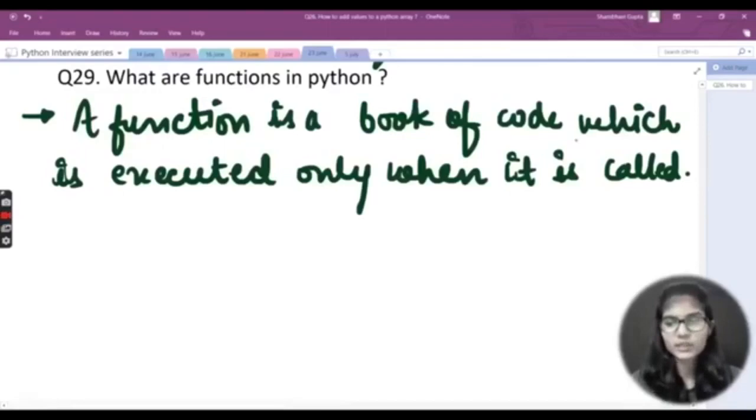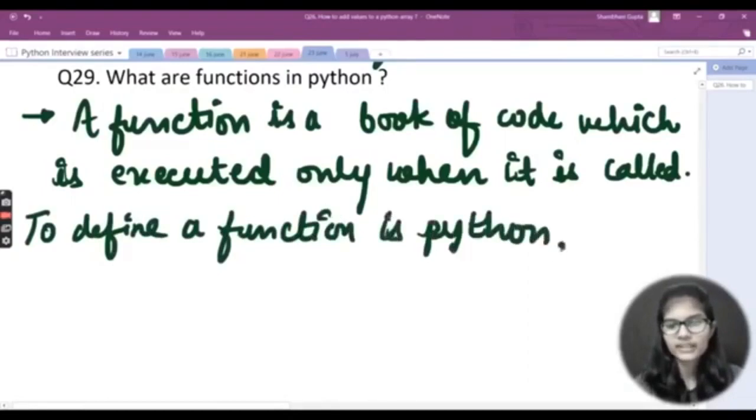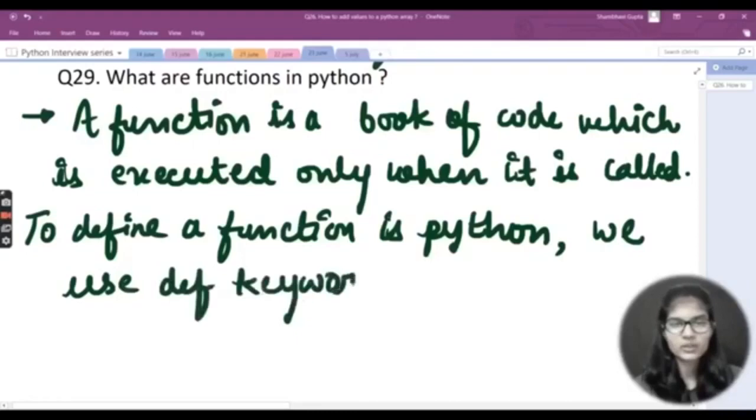So functions all basically give us the output. They actually run whenever we call that function. So that same thing I've just written here: a function is a block of code which is executed only when it is called, right? To define a function in Python, we use the def keyword. You all know that def is the keyword which is used for defining a function in Python. This much is sufficient for a person to explain what functions in Python are.